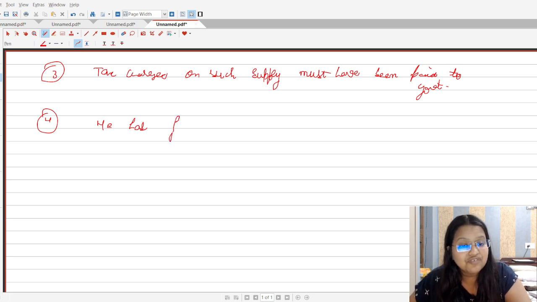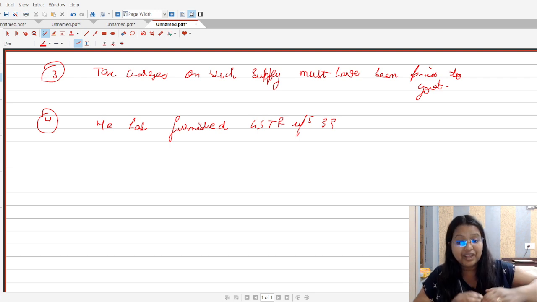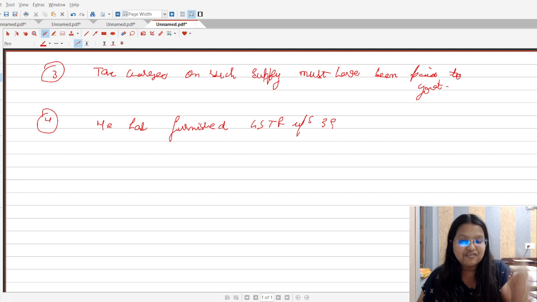So he has furnished his GST returns or GSTR as per section 39. This is the best example here, students. Let's assume that when a person files the GSTR, only then will the recipient be able to claim the ITC. So yes, the person has furnished the GSTR under section 39 also.